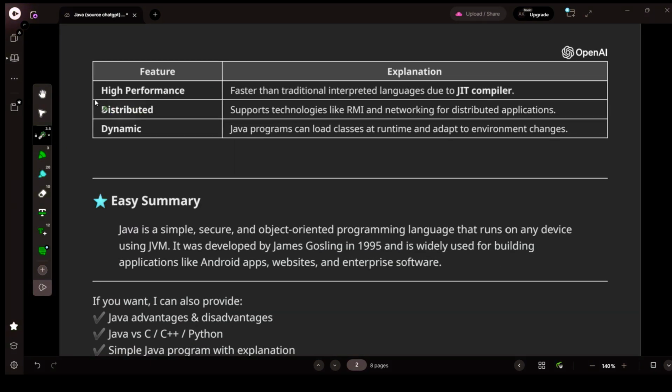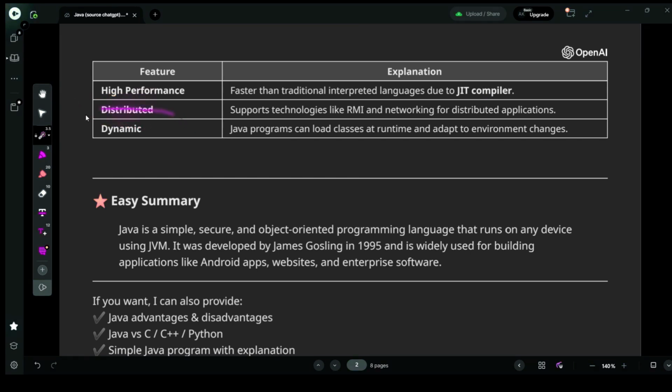The next feature is high performance, faster than traditional interpreted languages due to the JIT compiler. Yes, of course, because Java uses the JIT compiler, that is the just-in-time compiler. It is of course faster than interpreted languages. Interpreted languages use an interpreter to interpret source code into machine code, but Java uses a compiler which compiles the source code into machine code, and hence it is faster than interpreted languages.